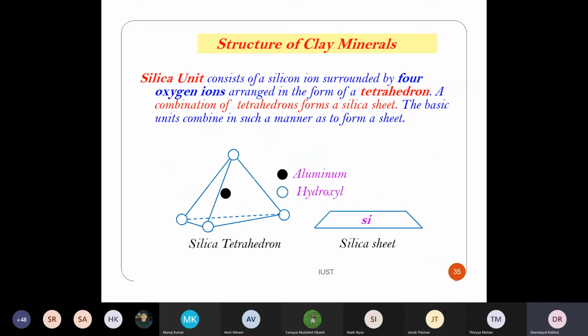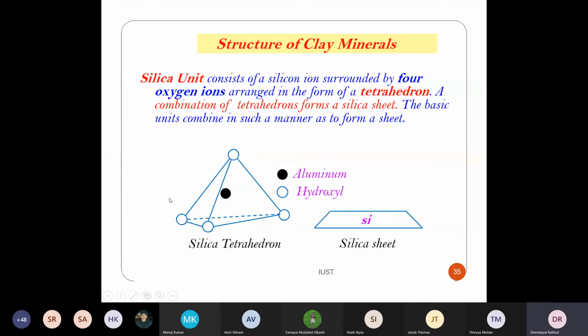That means there are so many minerals, but this silica and the alumina, these two minerals are very important. Here, the silica unit consists of a silicon ion surrounded by four oxygen or hydroxyl ions. This means the black dot is silica, suppose. Silica ion surrounded by four oxygen or hydroxyl ions.